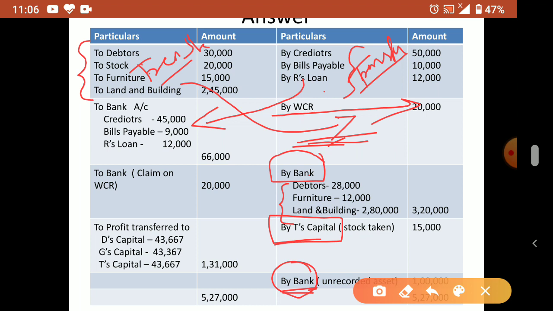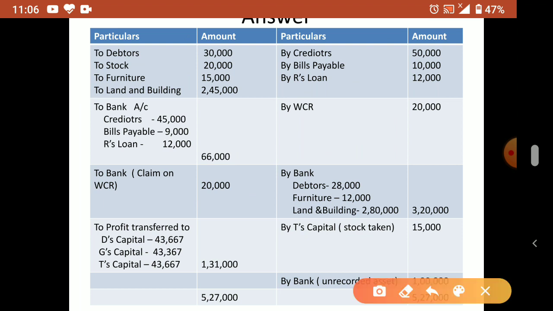Okay. Now creditors money we paid, bills payable paid, our loan paid. 66,000 we paid. Now WCR also we paid. Okay. Now what to do? As usual, you have to total it.